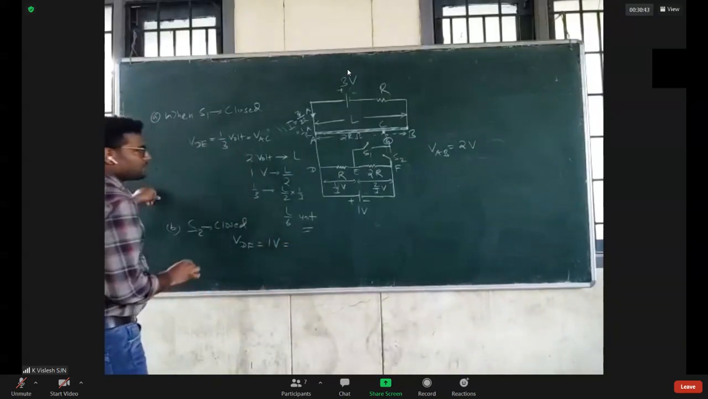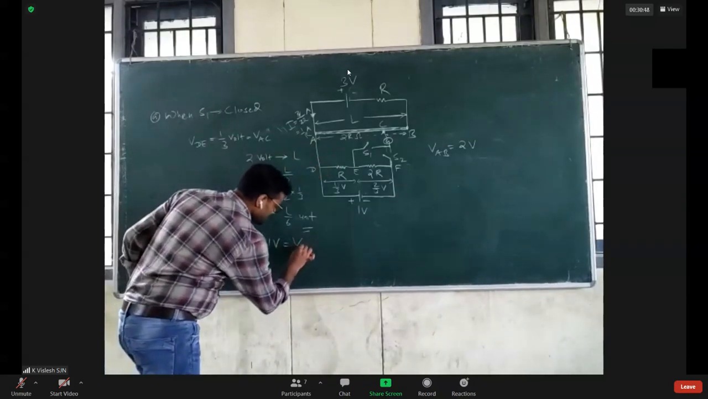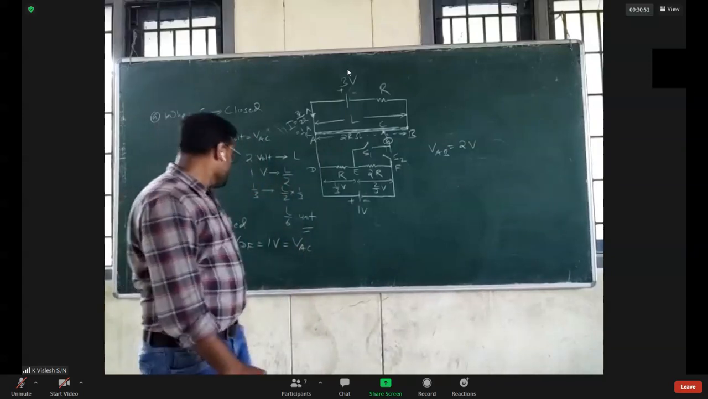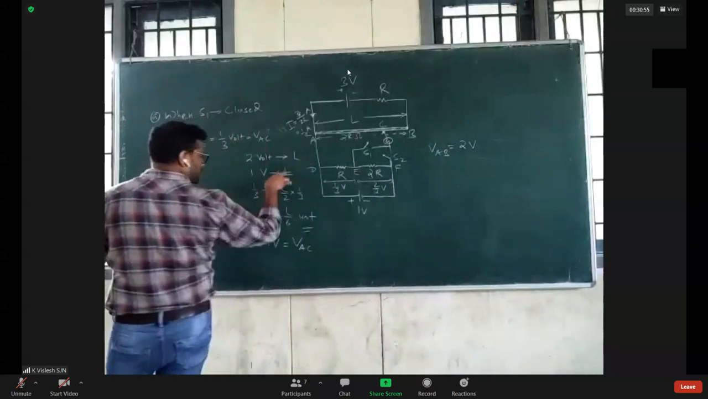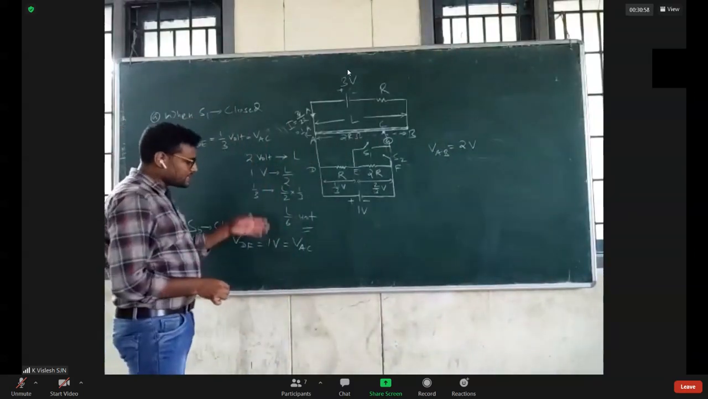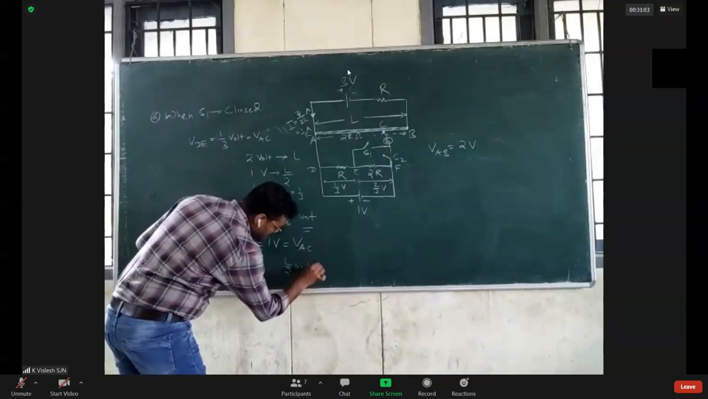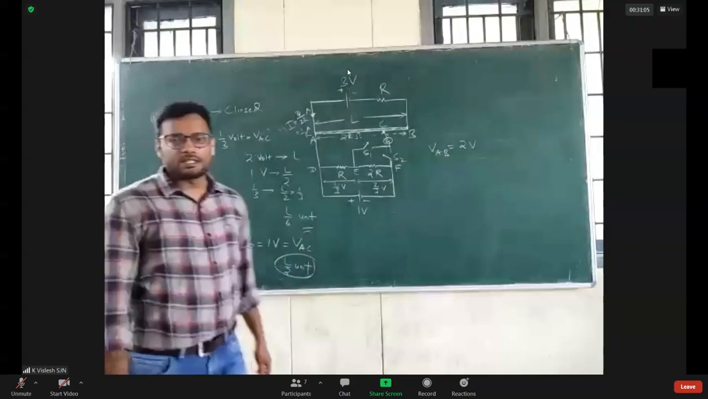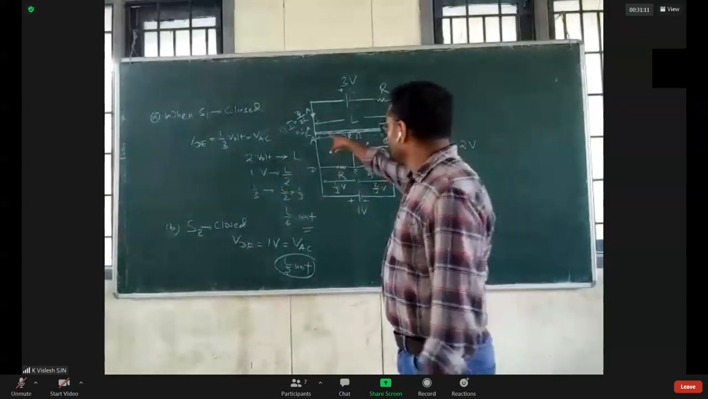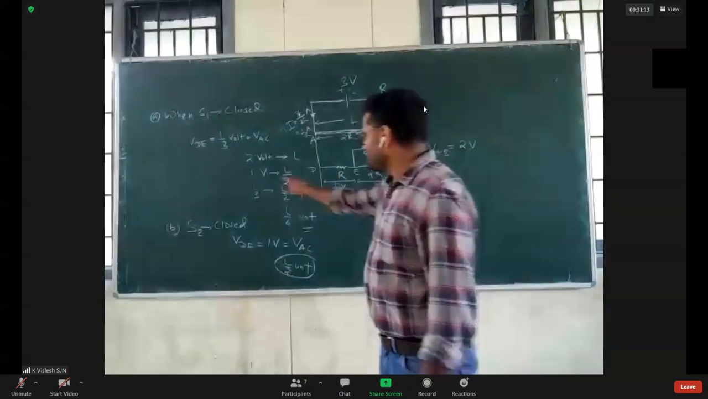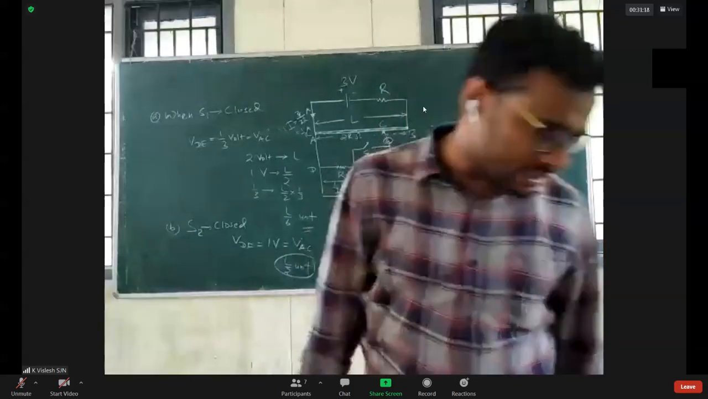So 1 volt is equal to how much? 1 volt is equal to VAC in the second case. And you can easily say that 1 volt is dropped across L by 2 length. So its answer will easily be L by 2 unit length. Did you understand it or not? Or should I apply the unitary method again? 2 volt is dropped across length L, so 1 volt will be dropped across L by 2. Do you understand me or not? So even the second option is correct.